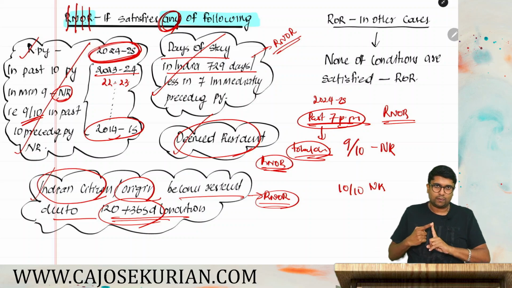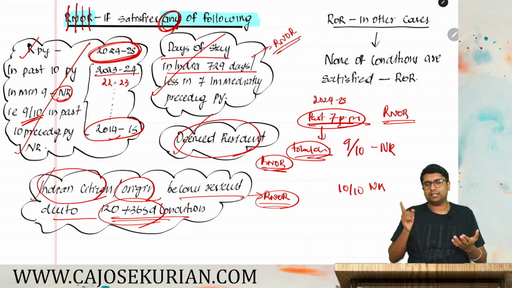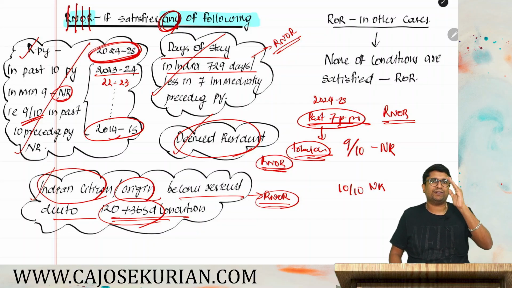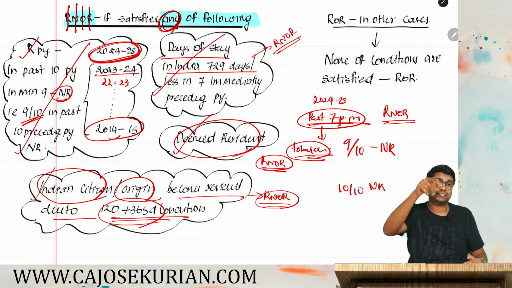Possibility number 1. In 9 out of 10 preceding previous years, you have to be minimum 9 out of 10, you have to be NR. Possibility number 2. In the past 7 preceding previous years, your total days of stay in India should be 729 or less. Possibility number 3, you have to be a deemed resident. Possibility number 4, you have become a resident due to that 120 plus 365 day condition.